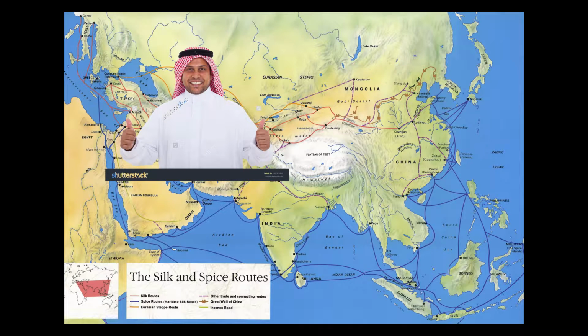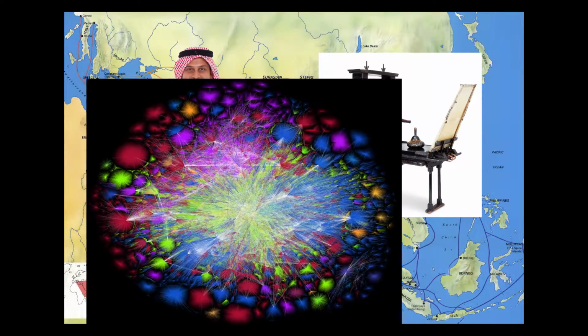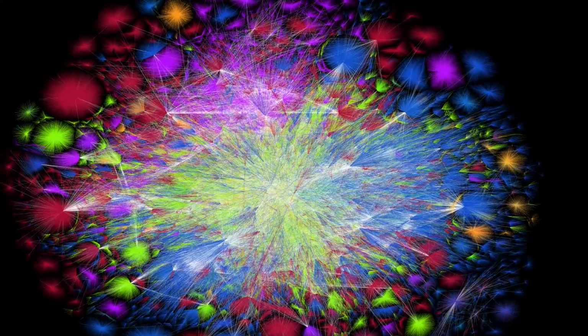For example, the printing press allowed literature to spread around a country, making the piece of literature immune to extinction. The internet is another invention that allowed the human race to be more connected than ever.